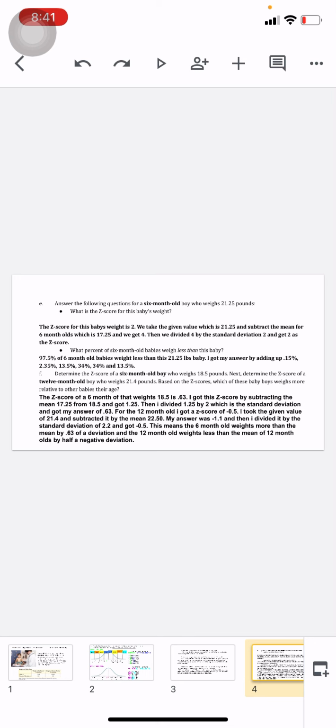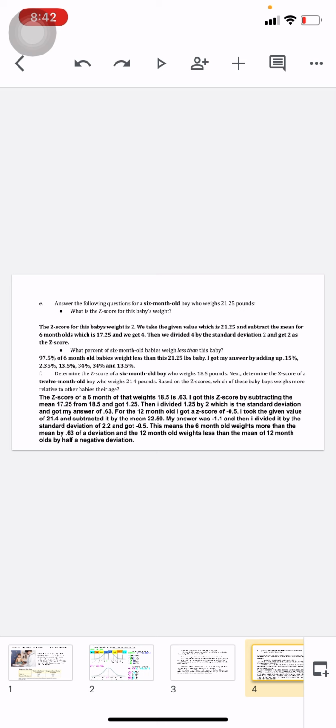The next question is what percent of 6-month-old babies weigh less than this baby? 97.5% of 6-month-old babies weigh less than this 21.25 pound baby. I got my answer by adding up 0.15%, 2.35%, 13.5%, 34%, 34%, and 13.5%.